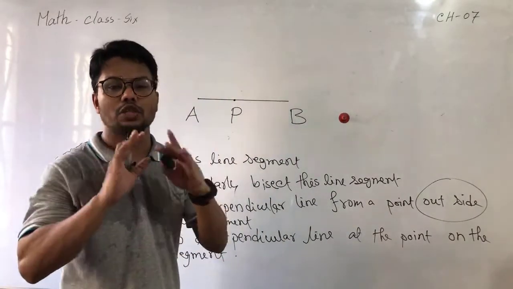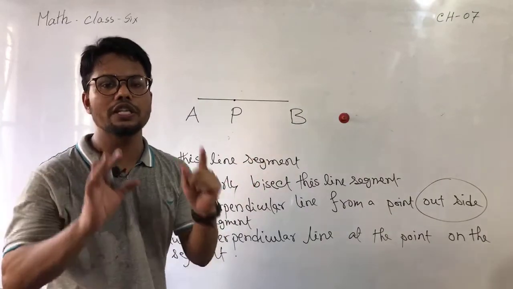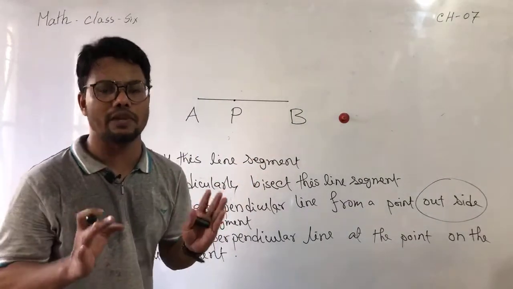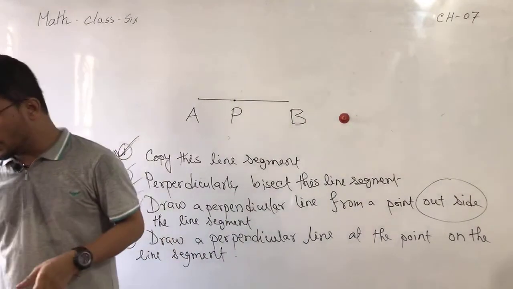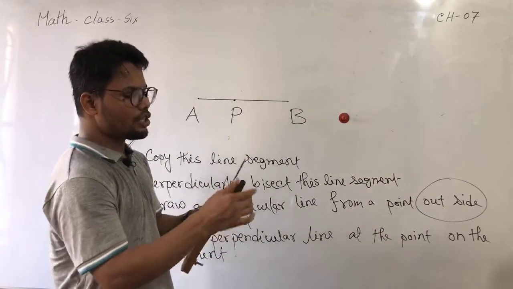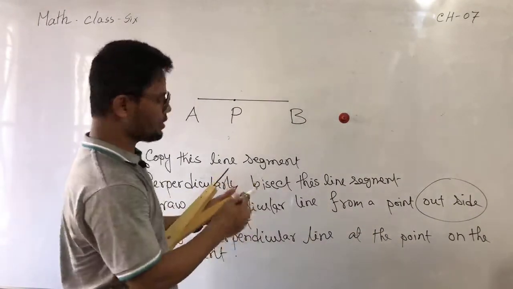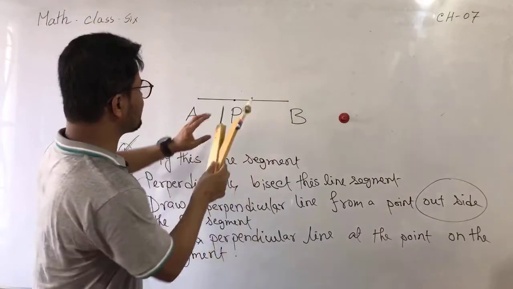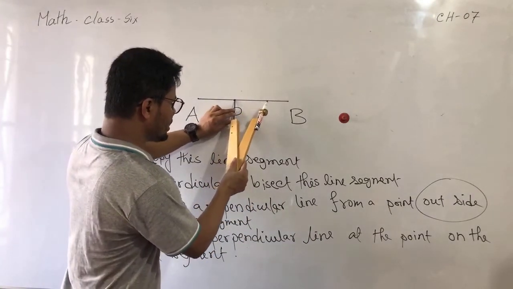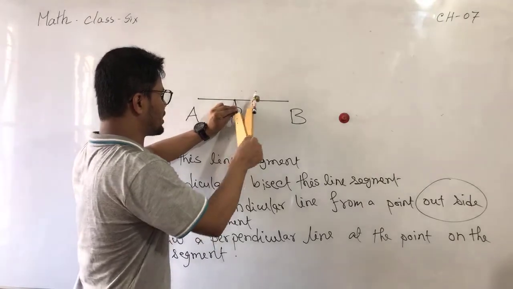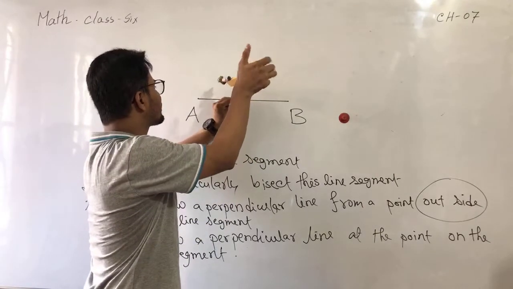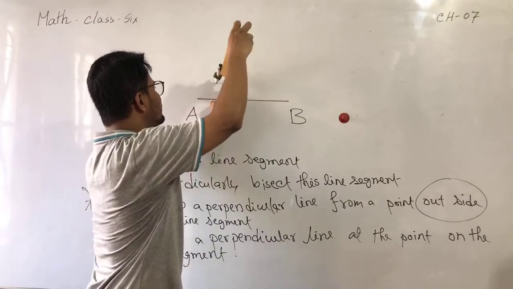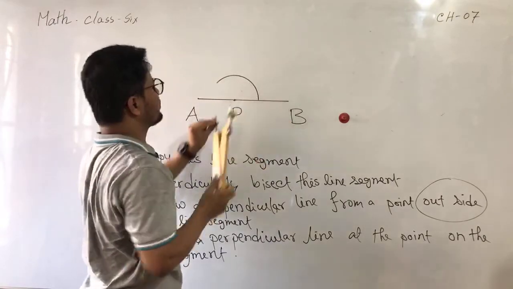You can use 2 different methods. We will use the most usable and common method. So dear students, it's completely depend on you. Taking any radius, placing pointer at P, give attention, draw an arc here.